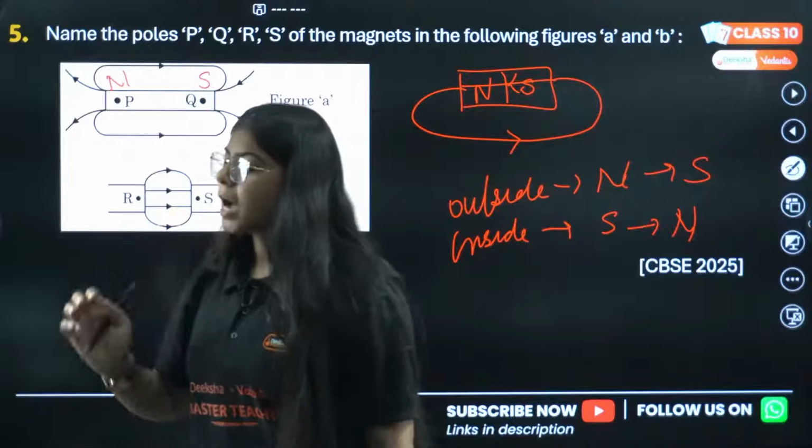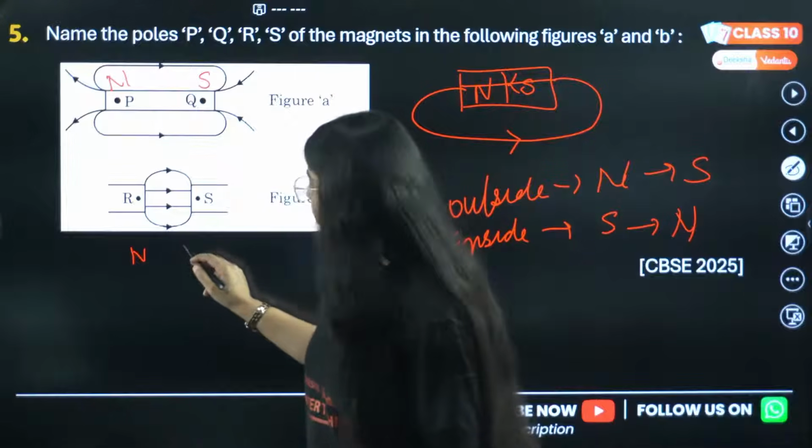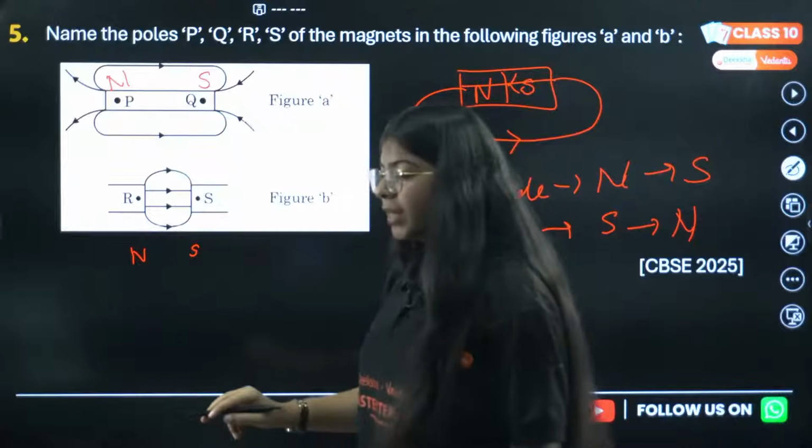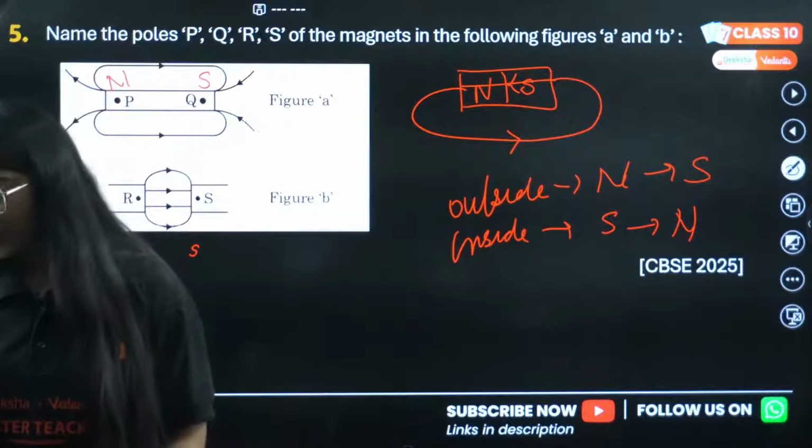Anju is saying R north and S as south. Okay. Anyone else for figure B? Come on.